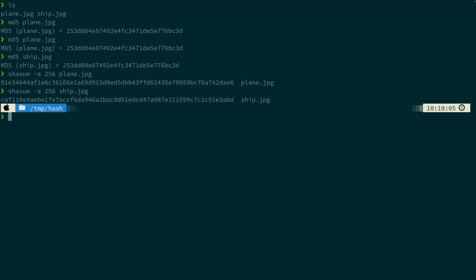Now, the likelihood of this happening in normal usage is near impossible, because these two images have actually been artificially adjusted to cause this collision, but it does represent a theoretical vulnerability in the MD5 hashing algorithm. I've included links attached to this video which detail the research project and some examples of how you can implement this as a personal project if you want. But at this point, I'm going to go ahead and return to the remainder of this video.